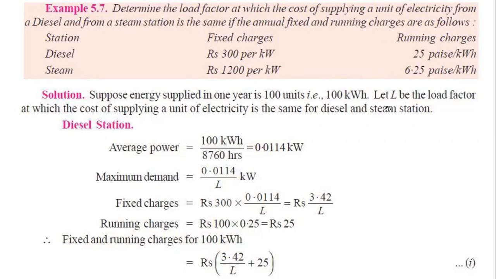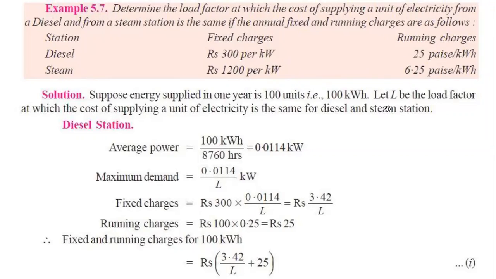We have to find the load factor at which the cost of both power stations will be equal, and their fixed charge and running charge are given here. In the diesel station, the fixed charge is 300 taka per kilowatt and the running charge is 25 cent per kilowatt hour. For steam, it is 1200 taka per kilowatt and 6.25 cent per kilowatt hour.